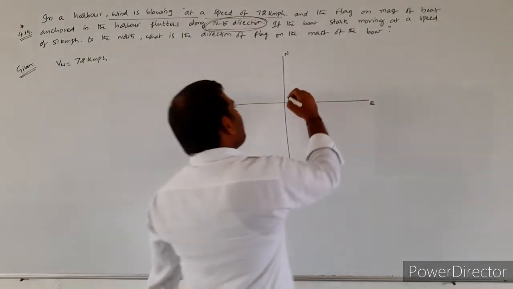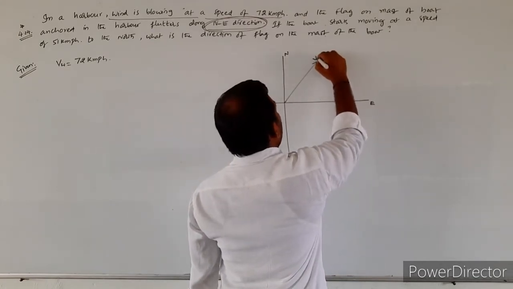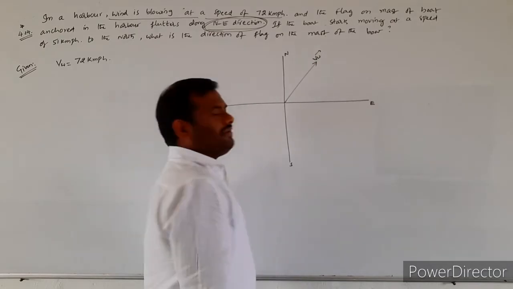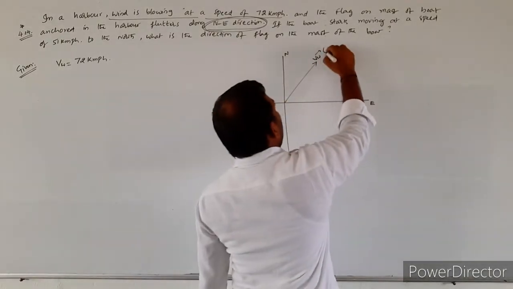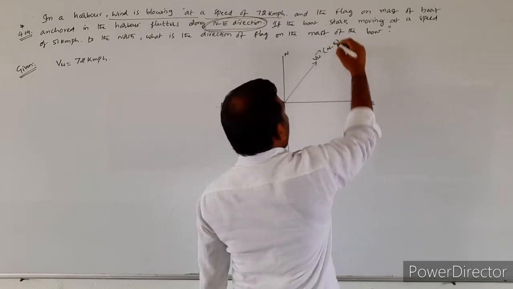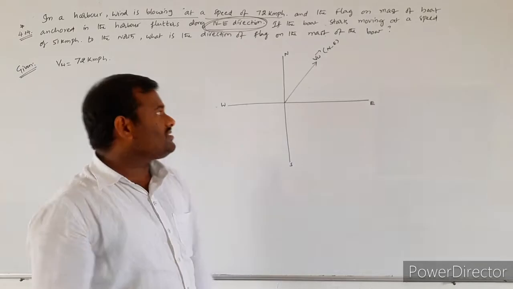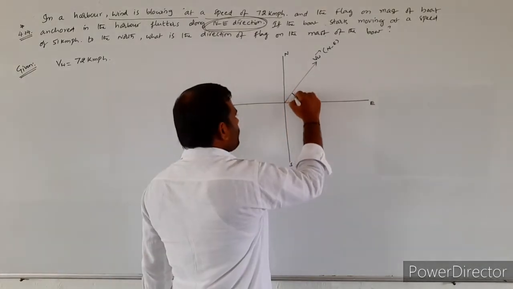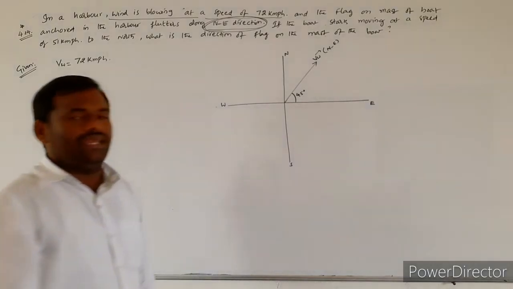So that the velocity of the wind will be measured along the northeast direction. Northeast direction means it is making 45 degrees with respect to the east.